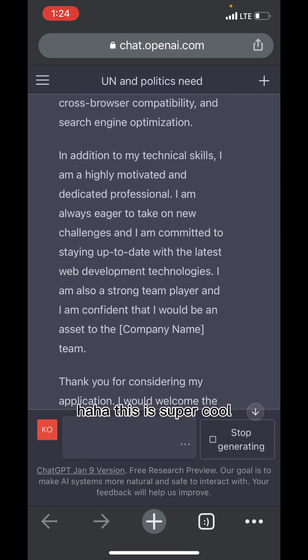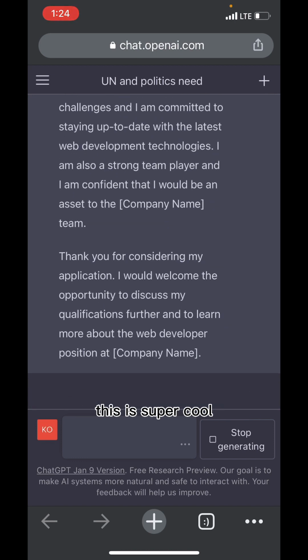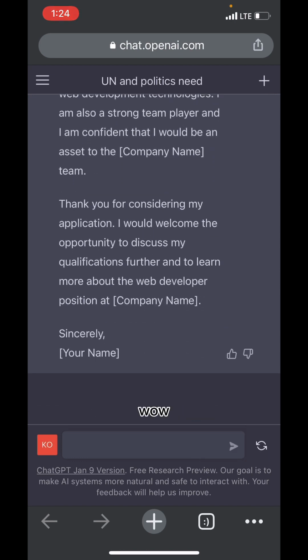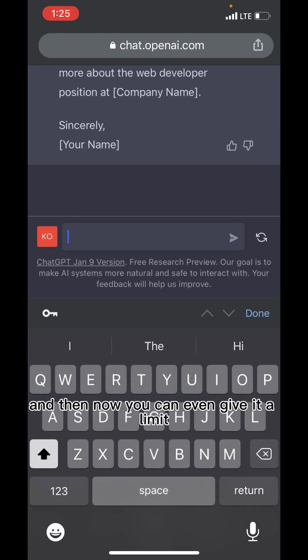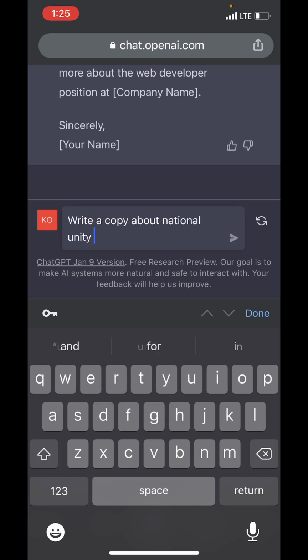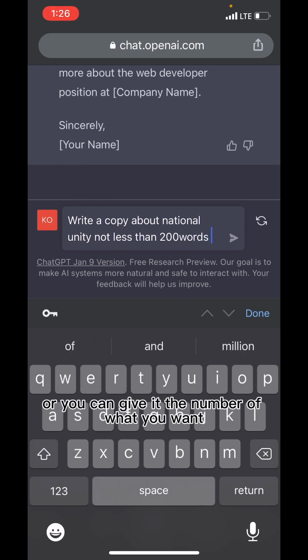This is super cool. Wow. See it now. It depends on how you structure the question. And then now you can even give it a limit. Like say, let me write not less than 200 words. You understand? Or you can give it the number of what you want.